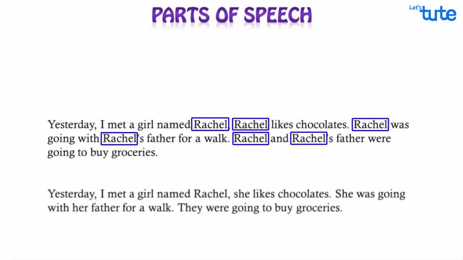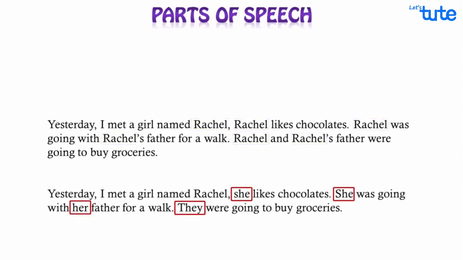Yesterday, I met a girl named Rachel. She likes chocolates. She was going with her father for a walk. They were going to buy groceries. As you can see, instead of using the name Rachel, or say the noun Rachel, repeatedly, in the second passage we have used she, her and they at appropriate places.